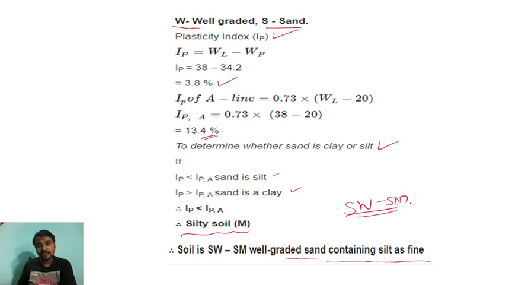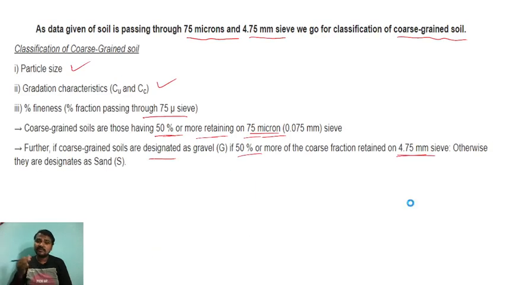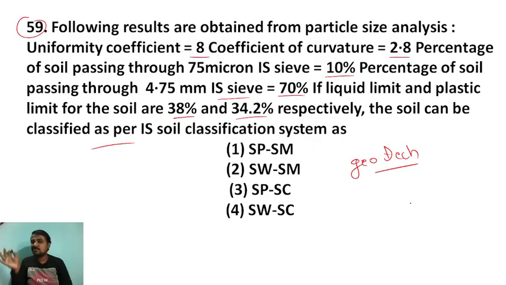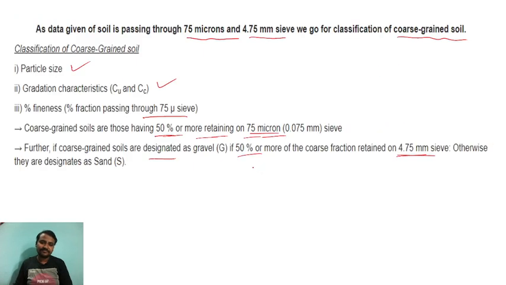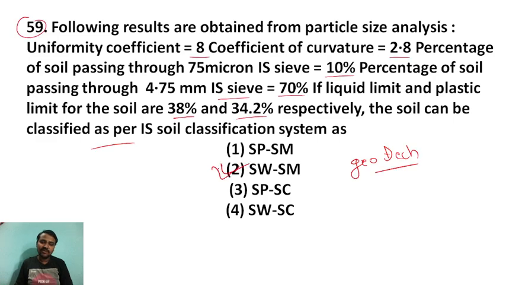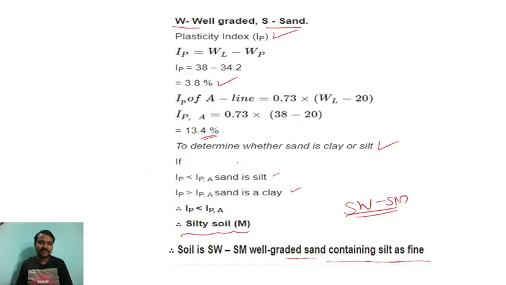In theory classes I will cover all those things, don't worry. They have asked the question in this manner, so this is an indirect question, not a direct question. You have to remember, if they give the same question in WRD 2020, make sure you solve this problem with ease, because I have made it for all of you. So the answer for this question is SW and SM, and how it comes I have already explained.